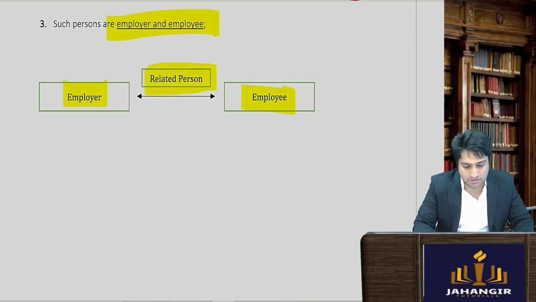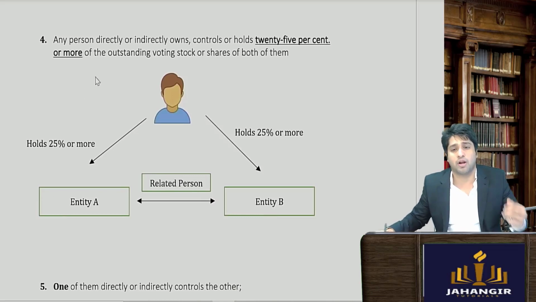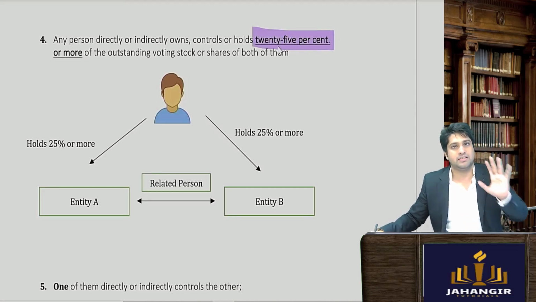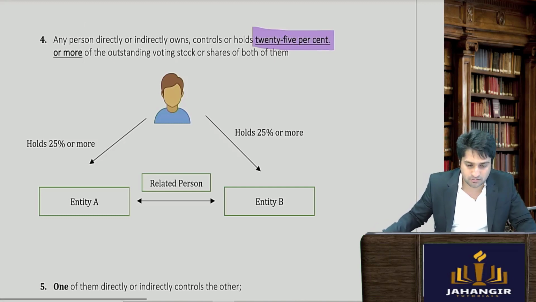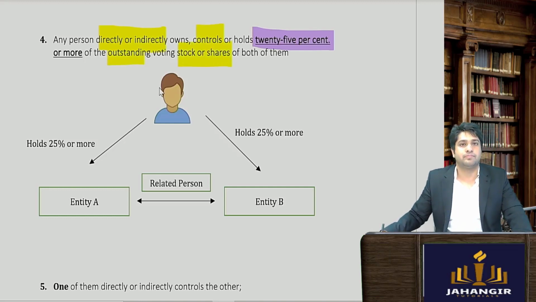A person who is an employer and employee, simple, an employer and employee are also considered to be deemed to be related persons. Next, very important point, they can ask you 25%. Now let's understand what is this. A person directly or indirectly owns, controls or holds 25% or more outstanding shares or stocks of both of them.